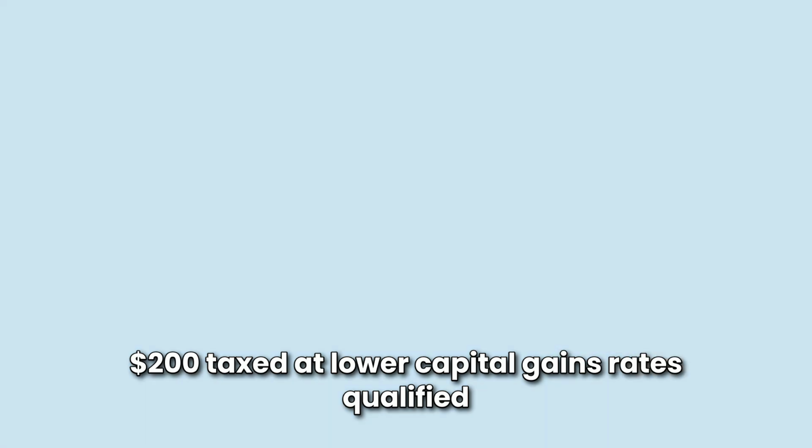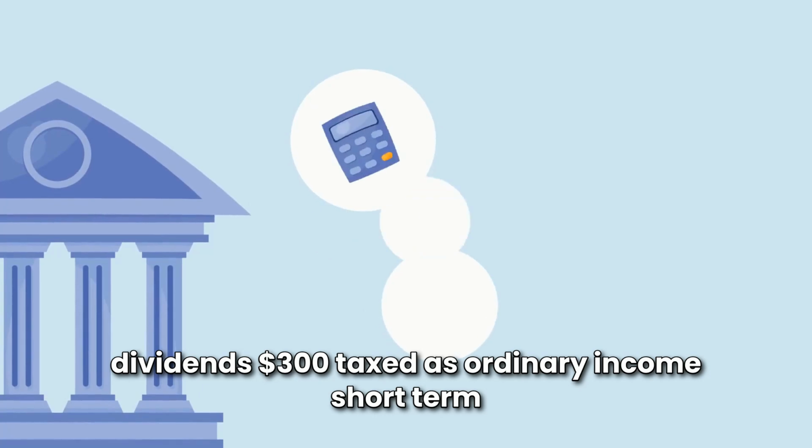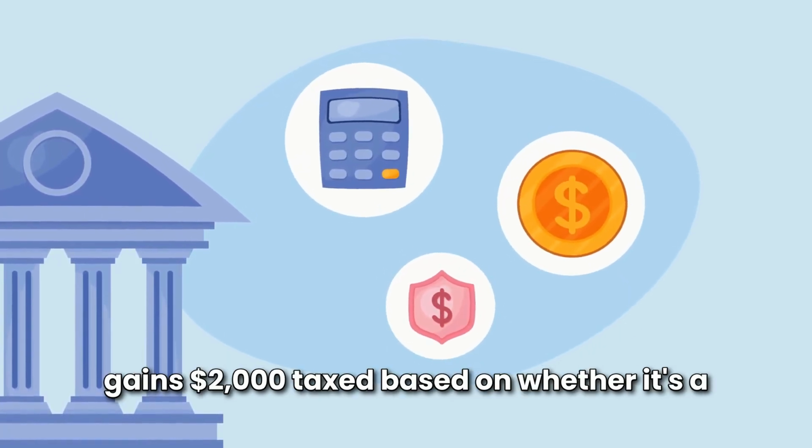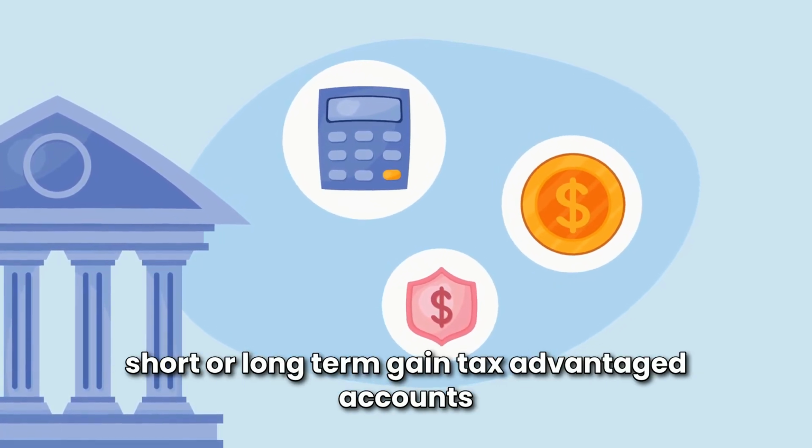$200 taxed at lower capital gains rates, qualified dividends. $300 taxed as ordinary income, short-term gains. $2,000 taxed based on whether it's a short or long-term gain.